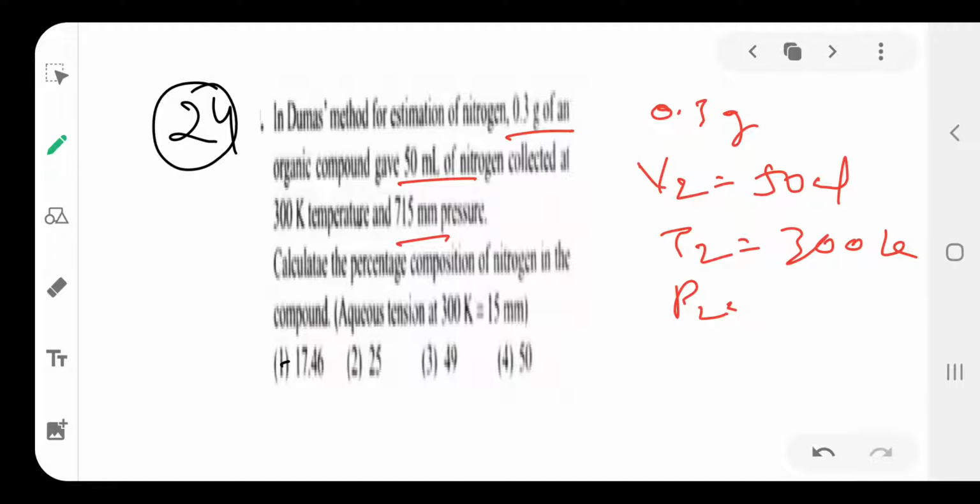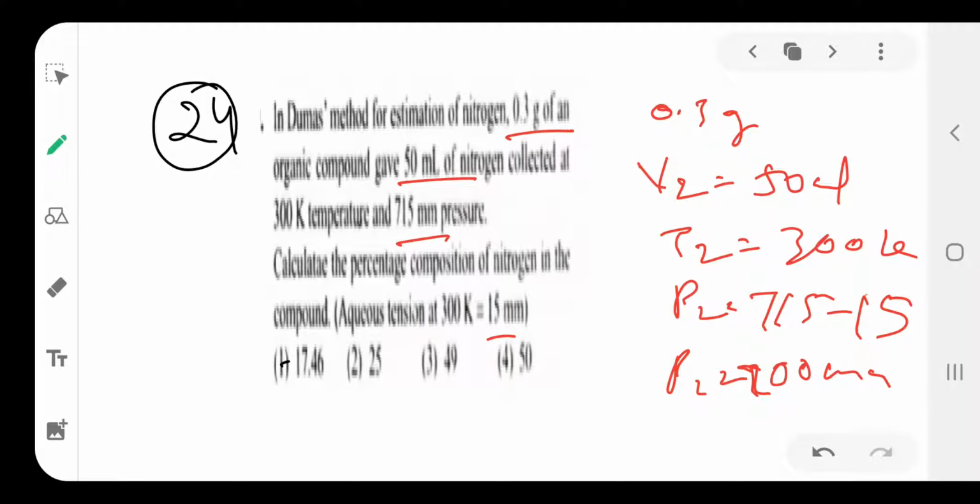But the aqueous tension is 15. Aqueous tension means the vapor pressure of water, 15, and the total pressure is 715. So the nitrogen pressure is 715 minus the water vapor pressure. Then the actual nitrogen pressure is 700. So P2 is 700 mm of Hg pressure.